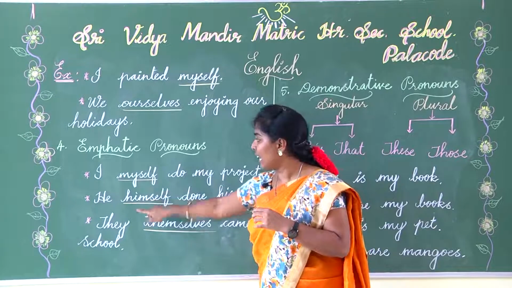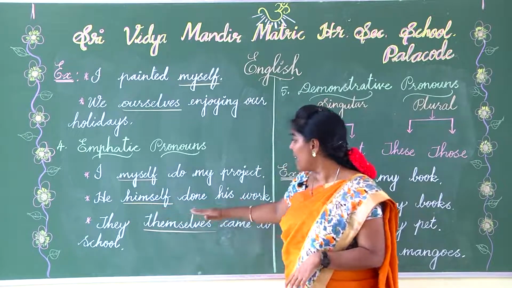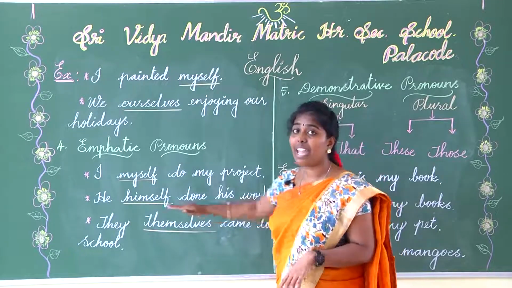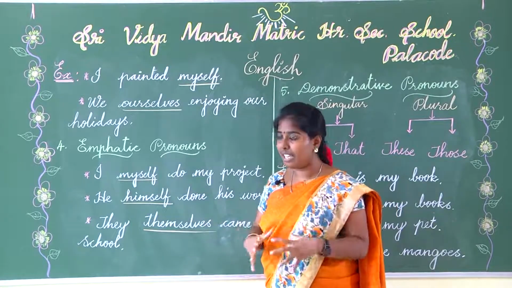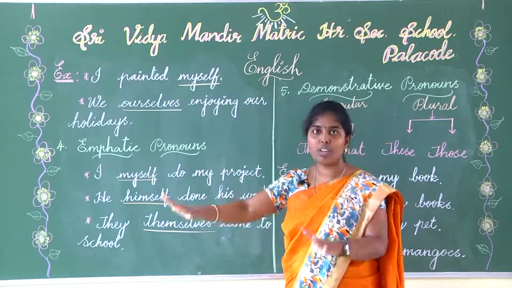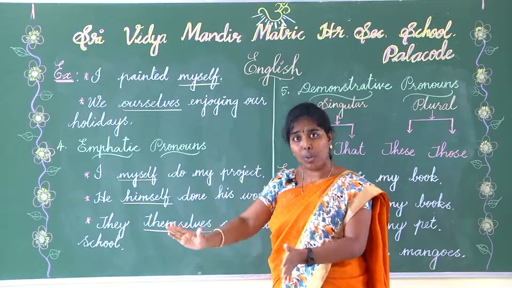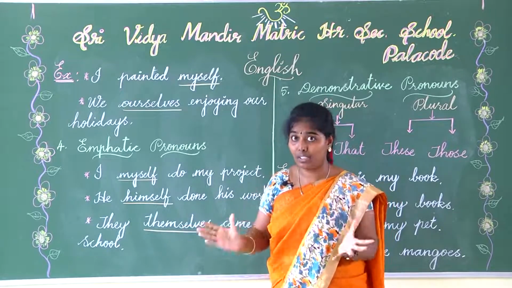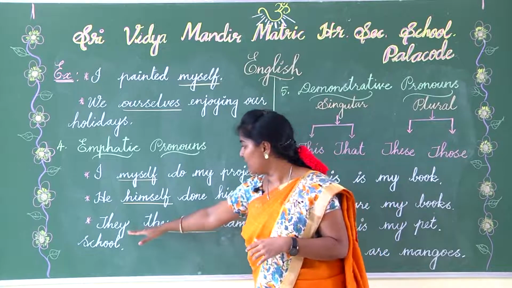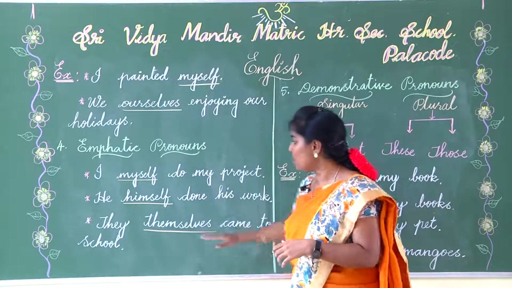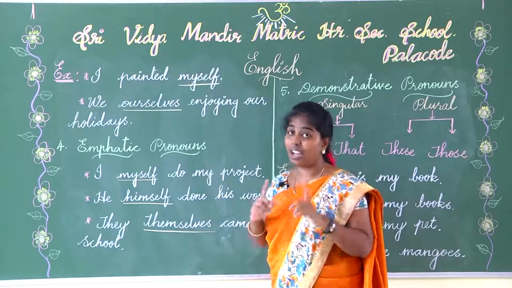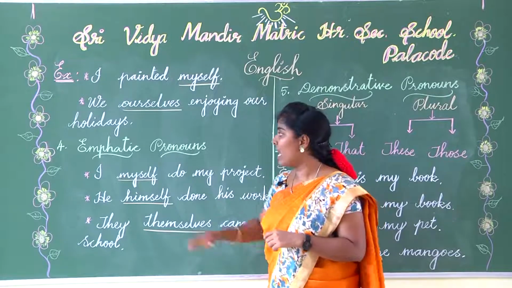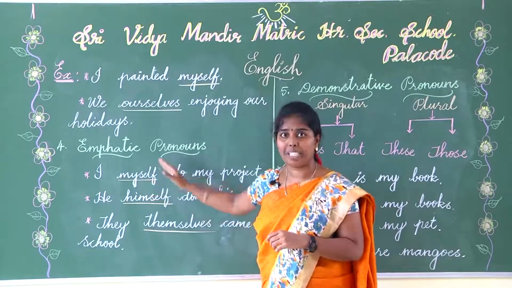Okay. Then in the other example, he himself did his work. Here himself is the emphatic pronoun, where himself stresses that he himself did his work. So all the credit goes only to him, not to the others. Then in the other example, they themselves came to school. Here themselves is the emphatic pronoun. And the other thing to be noted is that emphatic pronouns come after the subject.